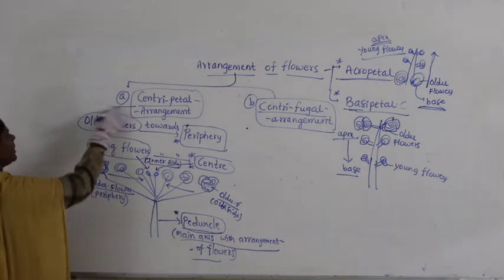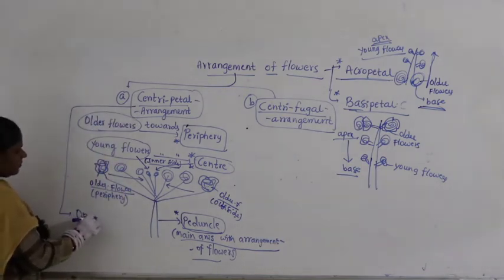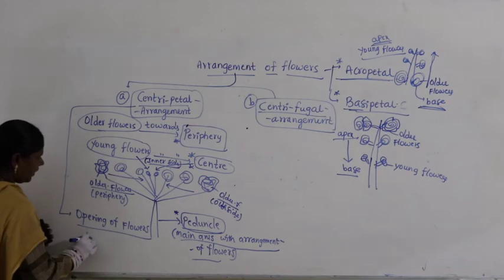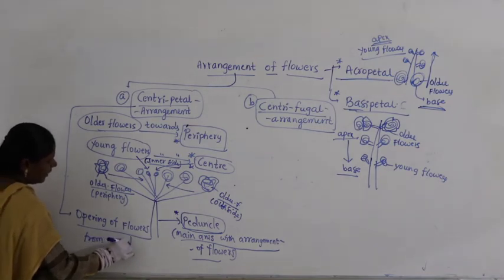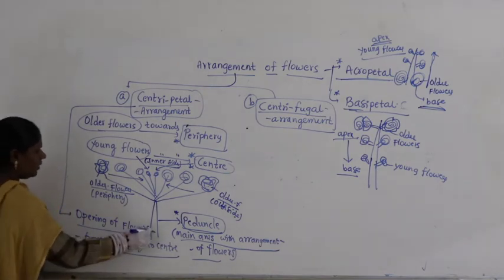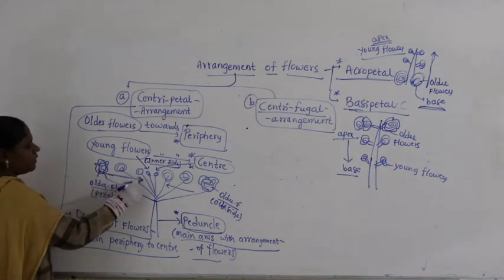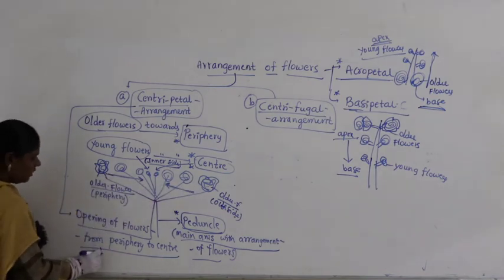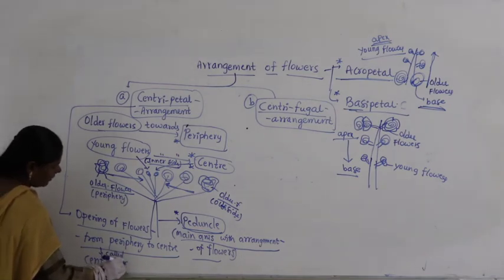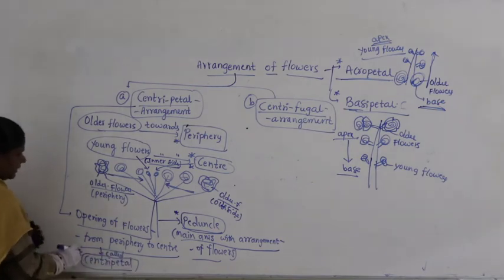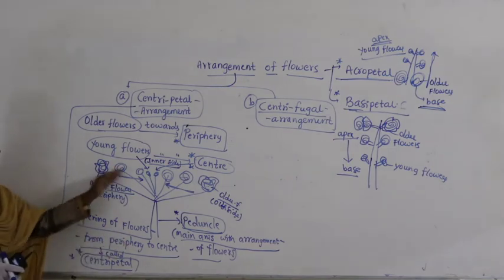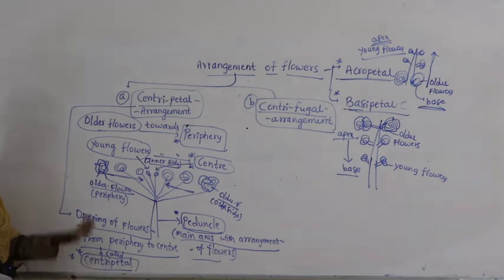So what is centripetal? We can write here: opening of flowers, from where to where? From periphery to center. This is what is called centripetal. I hope you can see very clearly. The opening of the flowers from periphery to center is called centripetal.